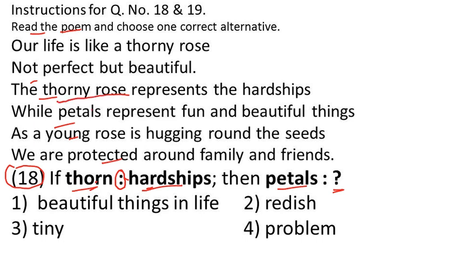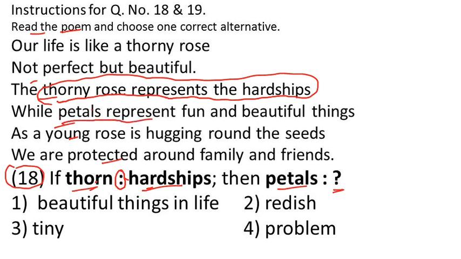Thorny rose represents the hardships. Now what do the petals represent? It is given in the next line. Petals represent fun and beautiful things. Where is it written in the options? It is written in option number 1.